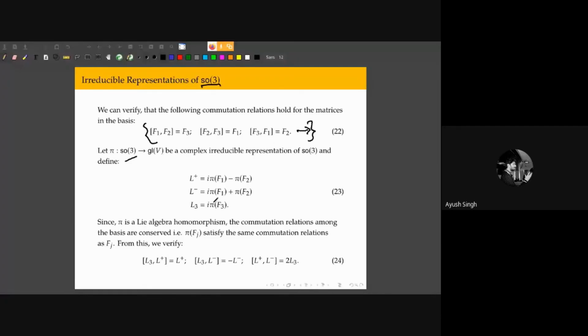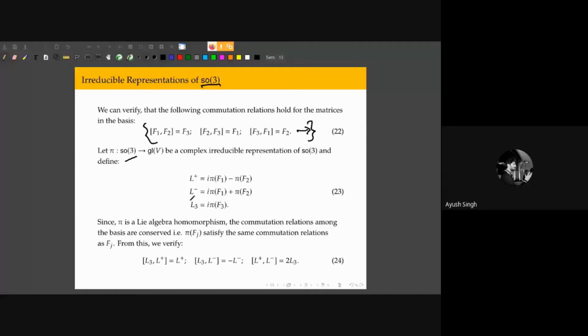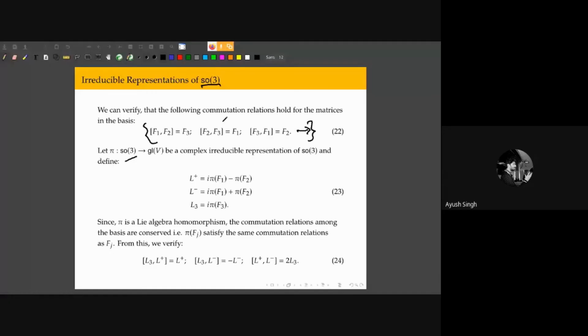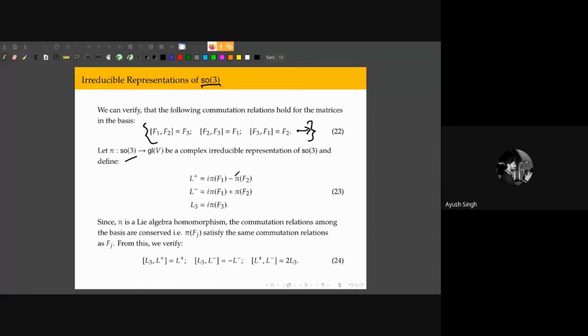The representation is the angular momentum multiplied by this i, because in quantum mechanics we want to deal with real eigenvalues, and since these pi's are antisymmetric, the eigenvalues are going to be completely imaginary, and that's a big no-no in physics. So we multiply everything by i. This is of course due to convention, because in experiments what turns out are real numbers. That's why we multiply these representations of the basis elements by i.